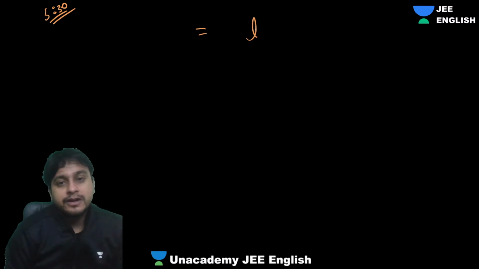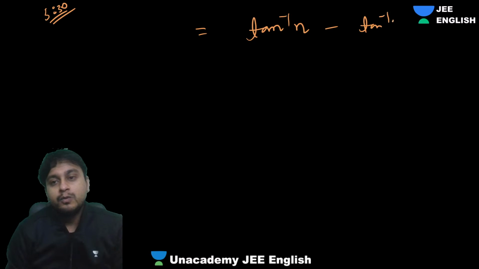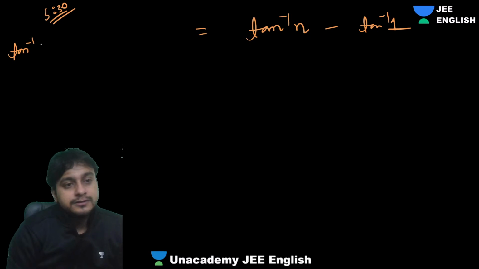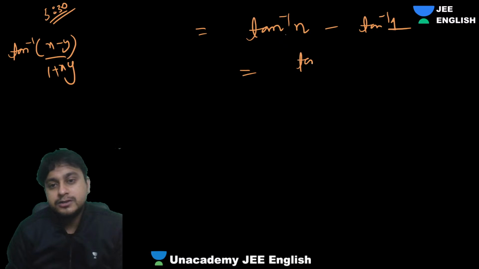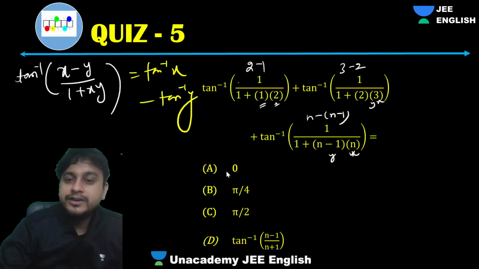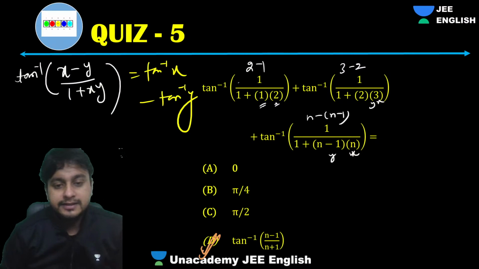So finally, what are we getting? Tan inverse n minus tan inverse 1. Again you can apply the formula tan inverse (x minus y) upon (1 plus xy), right? Tan inverse x minus tan inverse y. What will this be? Tan inverse of (n minus 1) upon (1 plus n). Okay guys, that is the answer, and you can see we've done so. I think we did quite a few questions on this last time.